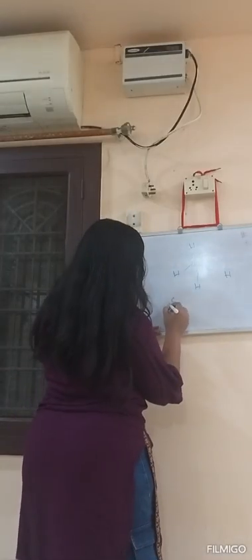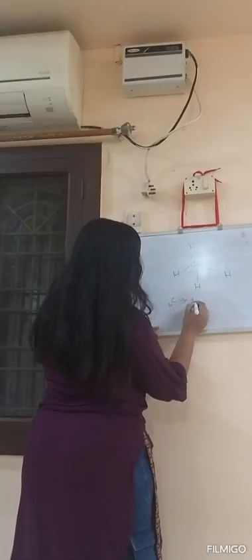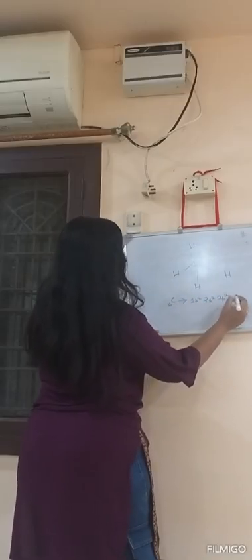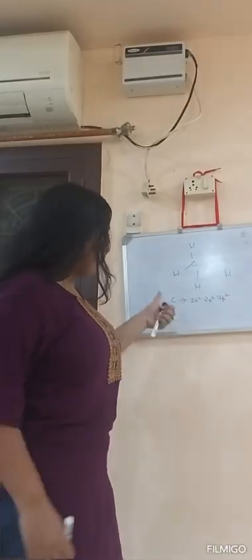Here one carbon atom is there and 4 hydrogen atoms are there. Carbon is the central atom. What is the atomic number of carbon? Atomic number of carbon is 6. So I can write the configuration 1s2, 2s2, 2p2. It is in the ground state. And these are the valence electrons.